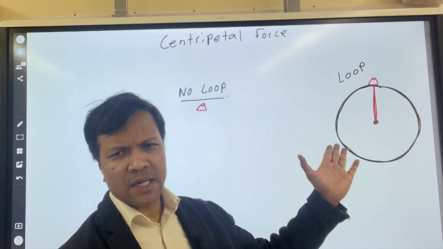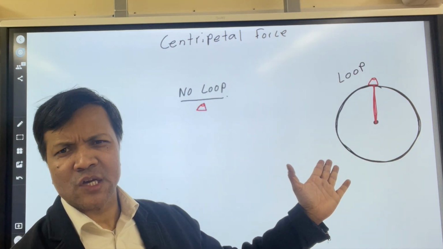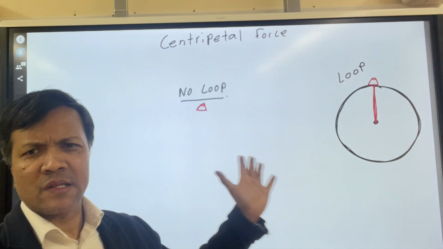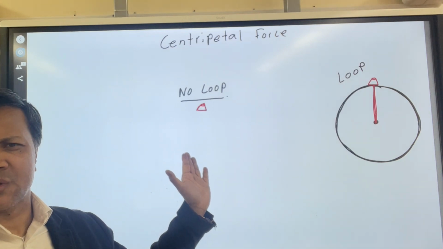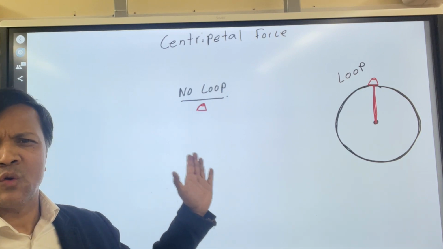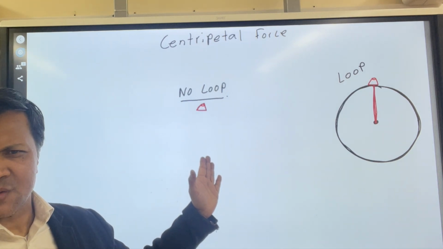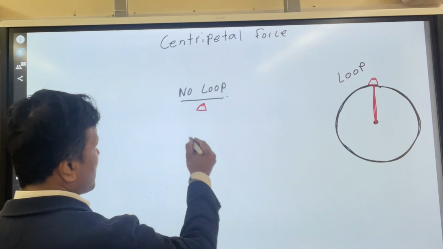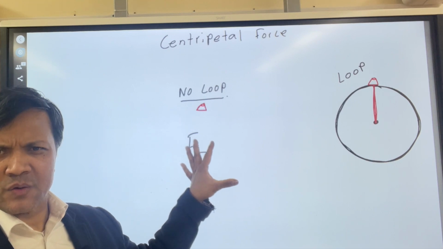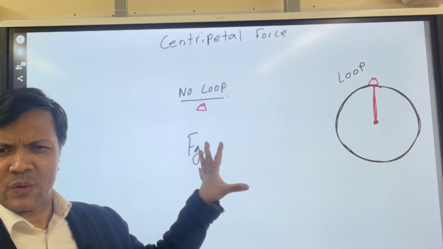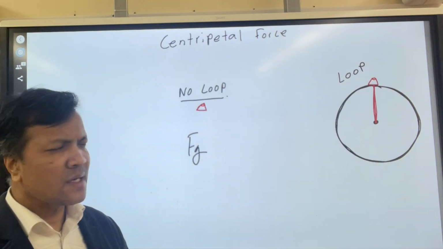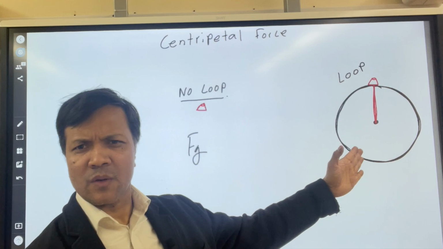Now, see this object, a bucket, and this object, also a bucket. In this case, the bucket will follow a circular path because the bucket is attached with a rope. There is a net force over here, and there is a net force over here. Of course, the net force would be due to gravity. In this other case, there would be no centripetal force because it is in free fall. The force would be the force of gravity, and although there is a net force, there would be no centripetal force over here because it is not making a circle. On the other hand, this is circular.